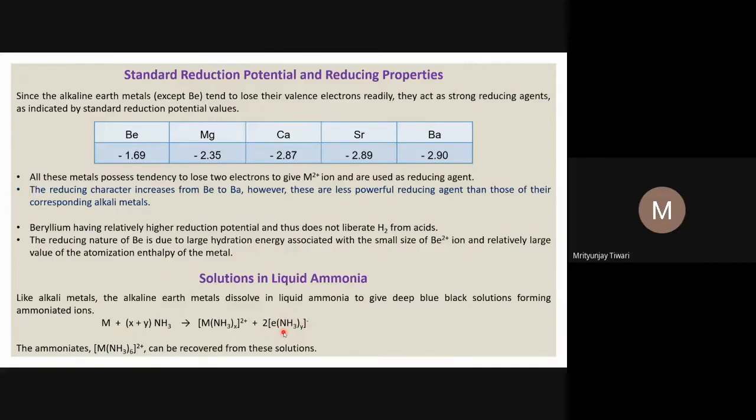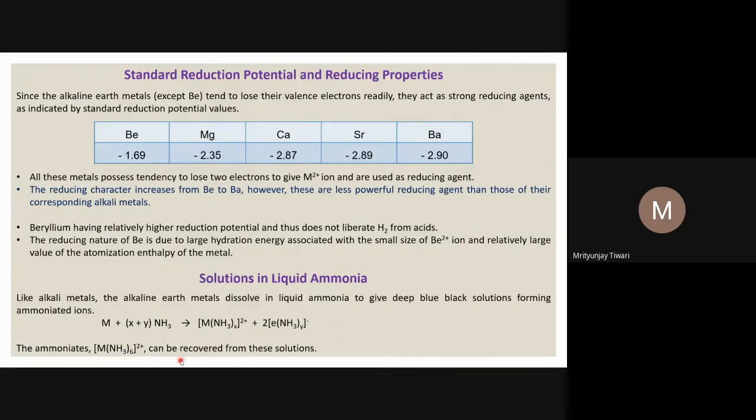Because of these ammoniated electrons, the solution will be paramagnetic, and it is deep blue in color because they get excited and emit energy, after coming back to the ground state, in the visible region, the blue region. Paramagnetism we have seen. The reducing property will also be there. It can reduce very easily in liquid ammonia. These alkaline earth metals are also strong reducing agents in ammonia.